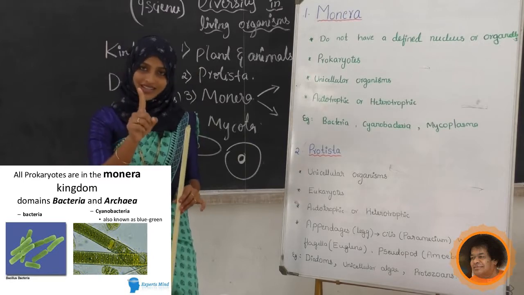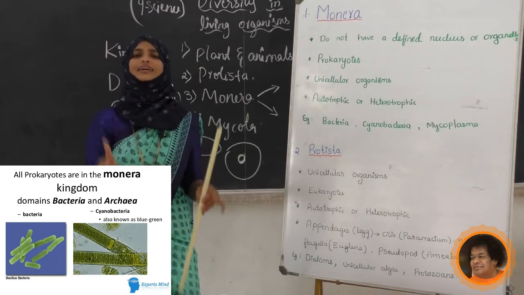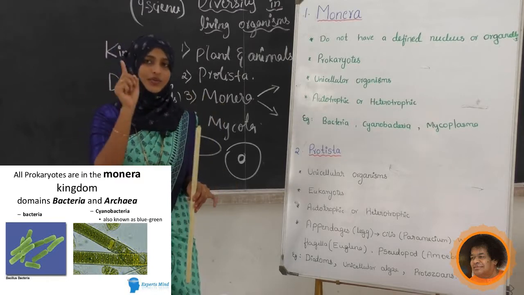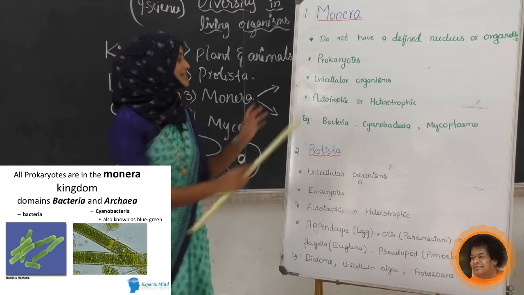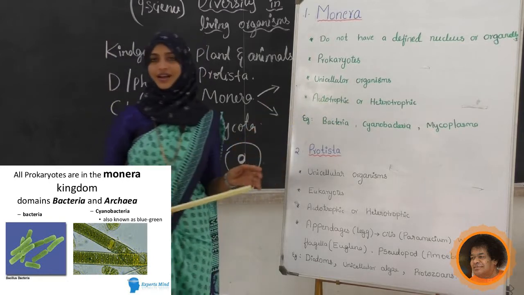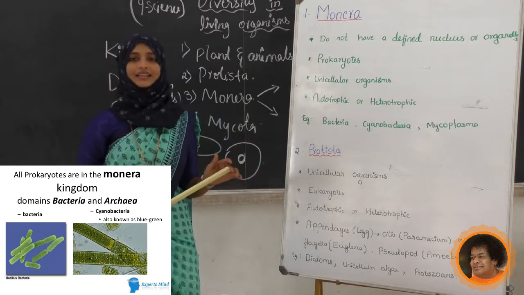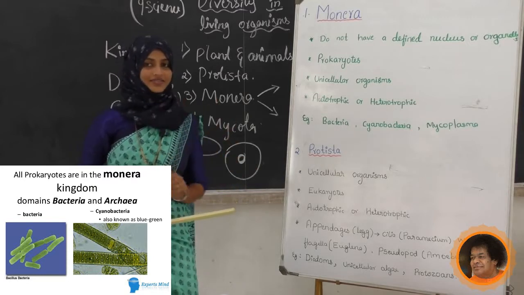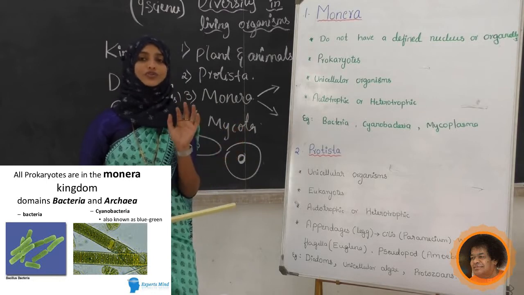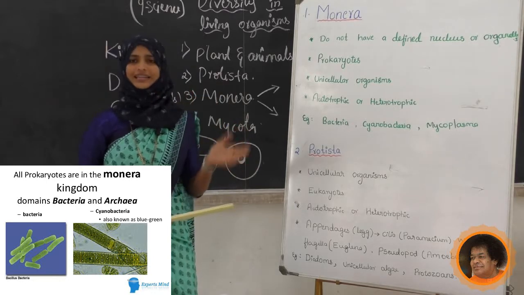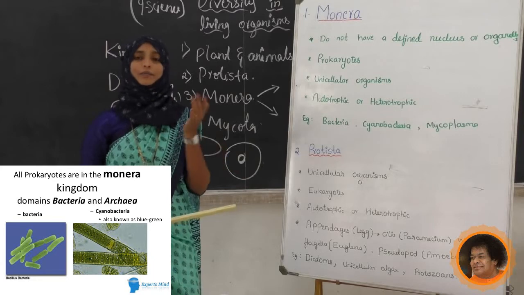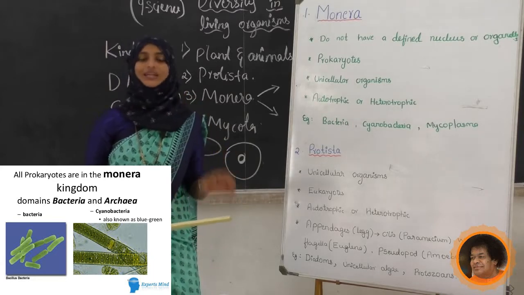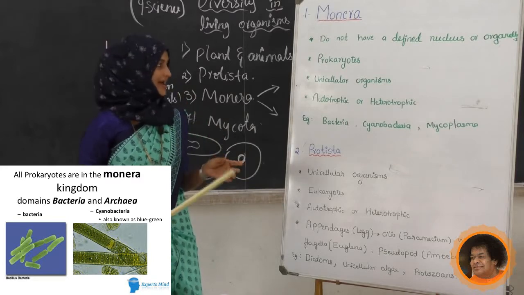Yes, only one cell. So all the organisms in the Monera kingdom have only one cell. So they are called unicellular organisms. All the bacteria, all the kingdom Monera have only one. If you look at any example, like cyanobacteria, mycoplasma, anabaena, blue-green algae, all have only one cell. So they are unicellular organisms.